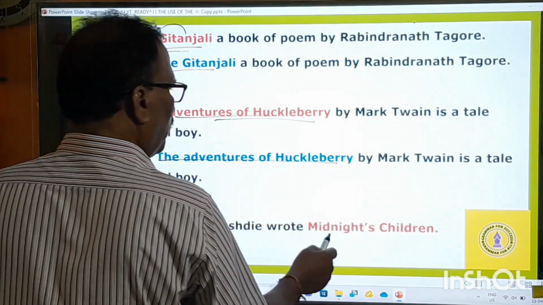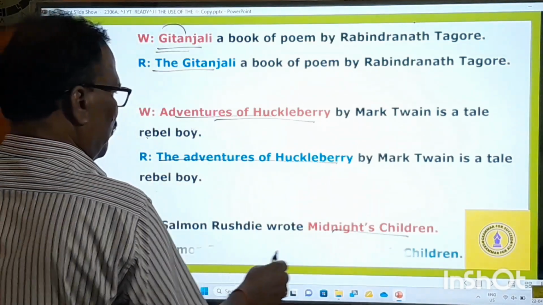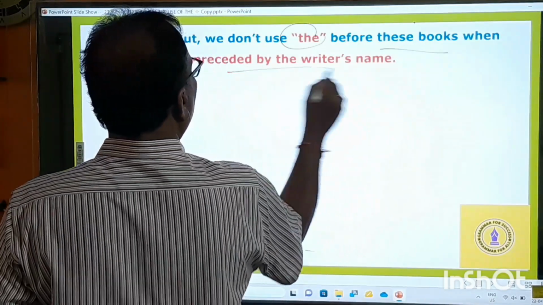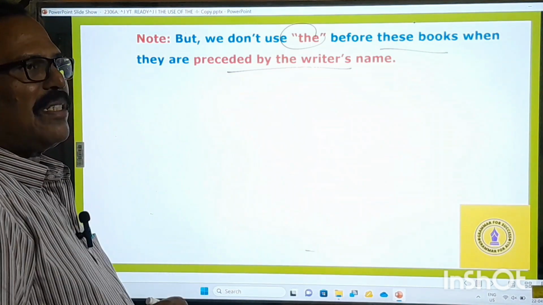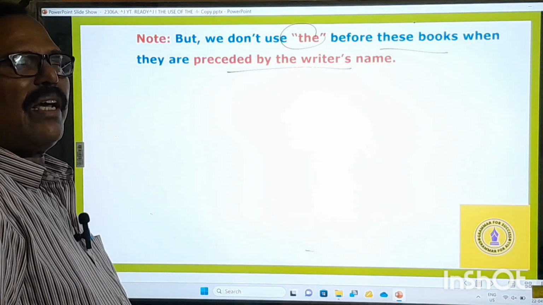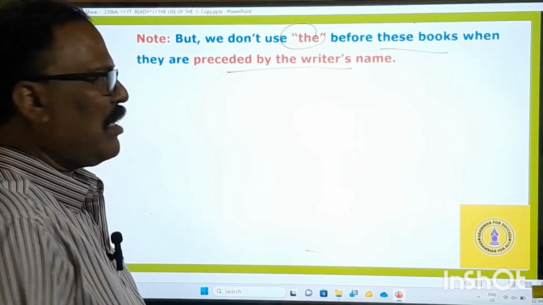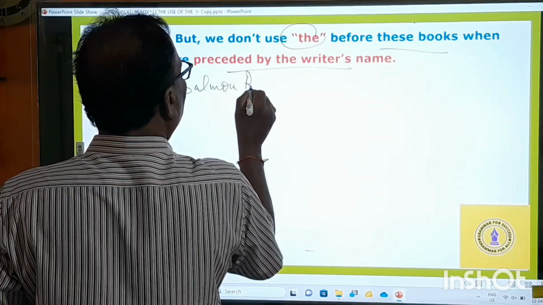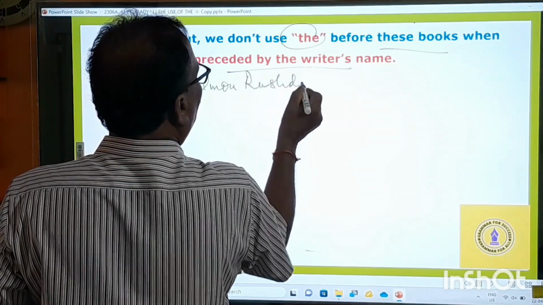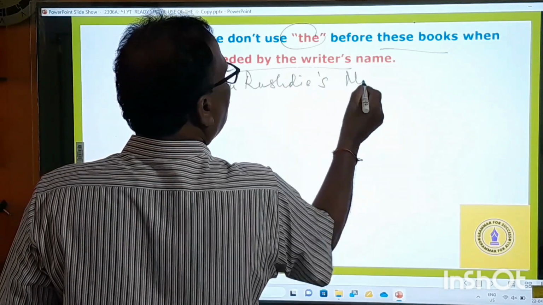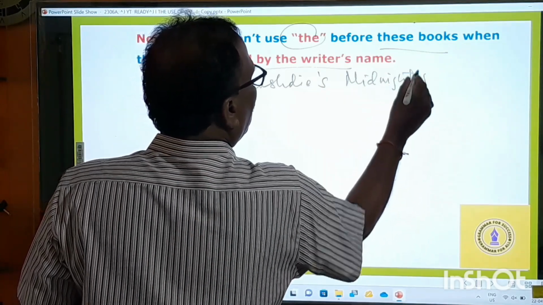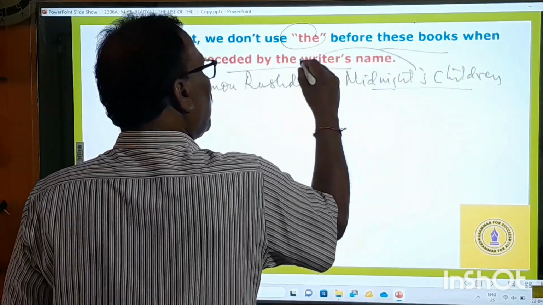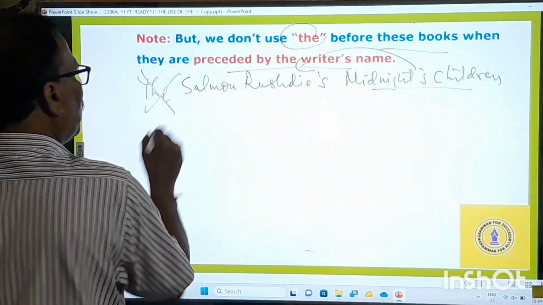Salman Rushdie wrote Midnight's Children. Say the Midnight's Children. But we don't use "the" before the books when preceded by the writer's name. So before the book, if there is the writer's name, we should not use any article. For example, Salman Rushdie's Midnight's Children. Midnight's Children is the name of the book. Before that, the writer's name is there. Then you should not use any article.